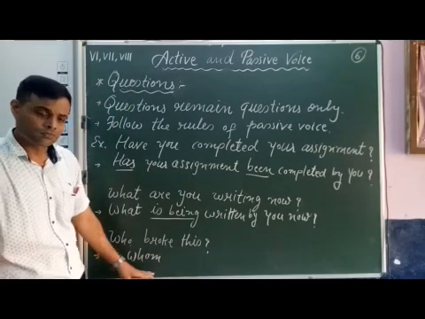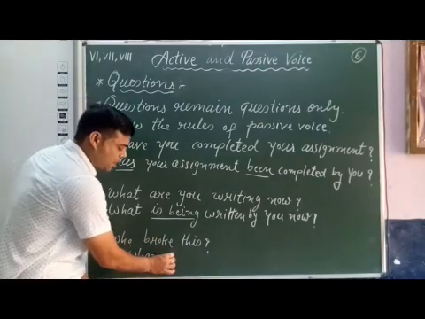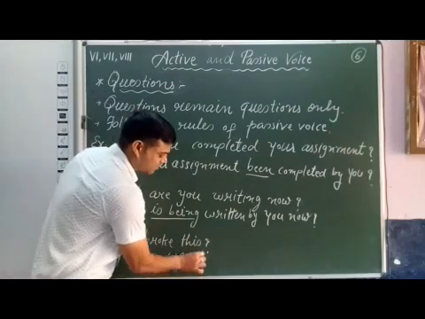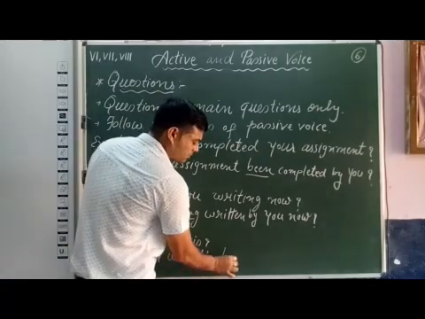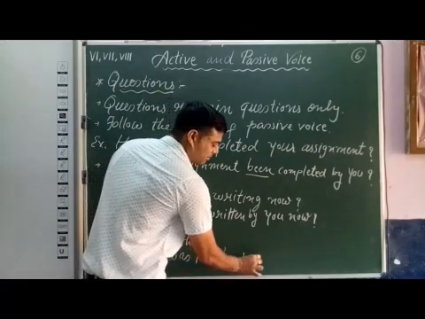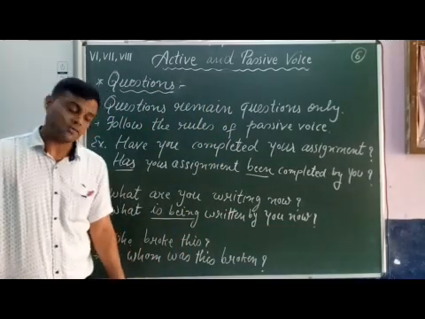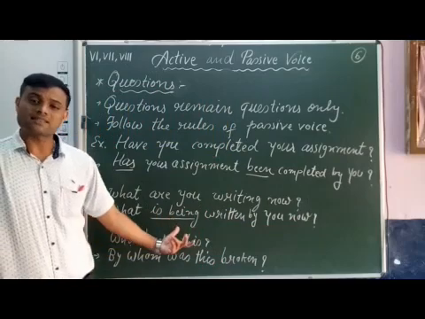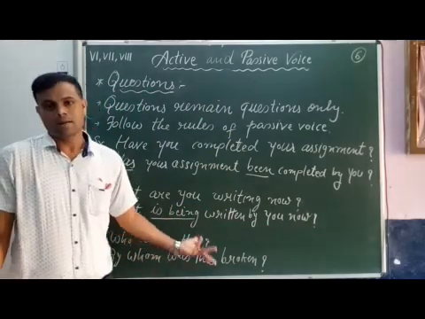Now after by whom, here broke shows simple past tense. So the to be form is was. After that, the object, this. By whom was this broken? Broken is V3, and then the question mark. So the sentence is now in passive voice. By whom was this broken? Who broke this? Active voice. Who broke this? By whom was this broken? Passive voice.